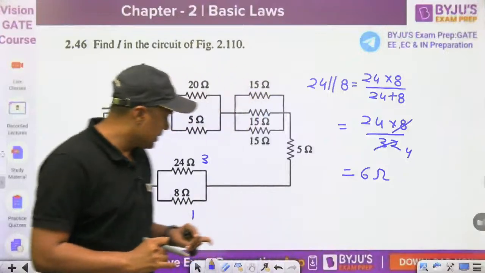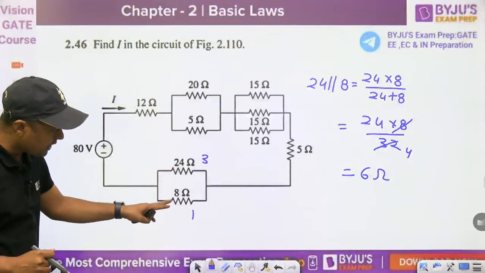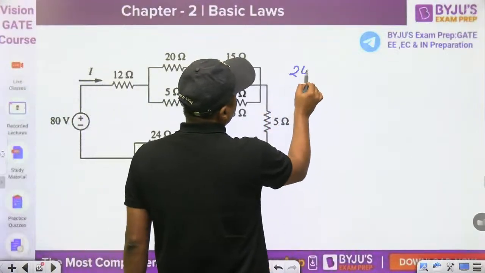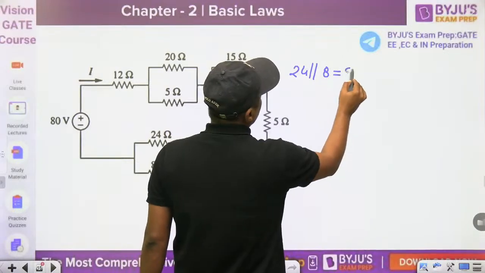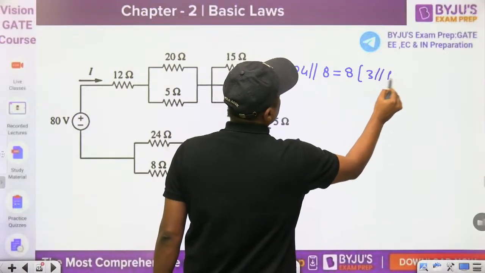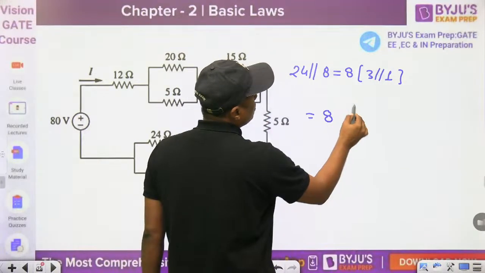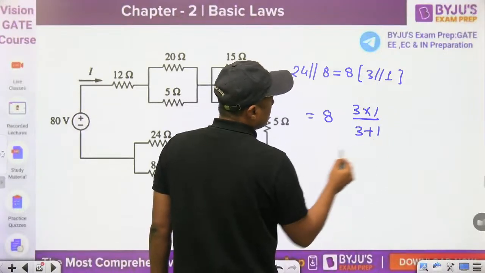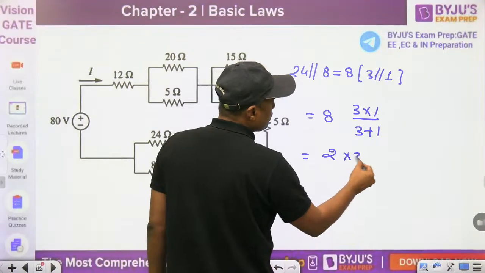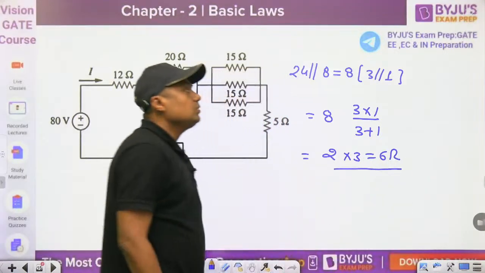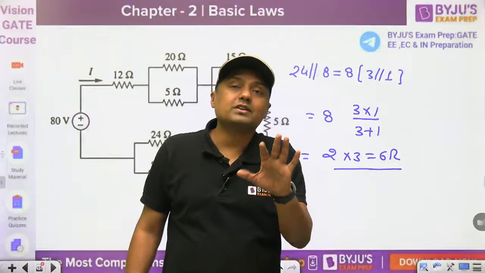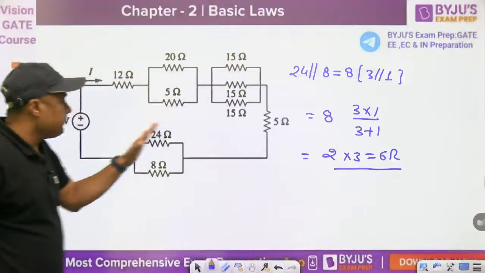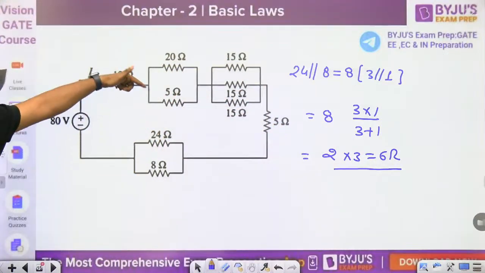That is the method. But can we do it directly? What is the common factor in 24 and 8? 8 is common. Once 8 is common, 24 parallel with 8 is equal to 8 times 3 parallel with 1. Now 8 into 3 into 1 upon 3 plus 1. That will become 2 into 3, that is equal to 6. Again you are getting the same answer. In this way we can save 10 seconds only, but that is 5 seconds or 3 seconds.